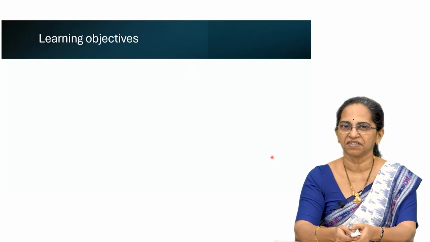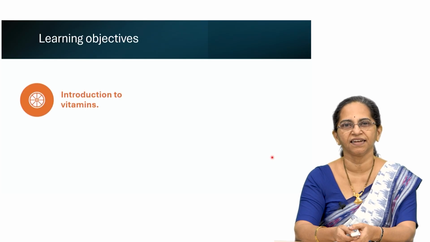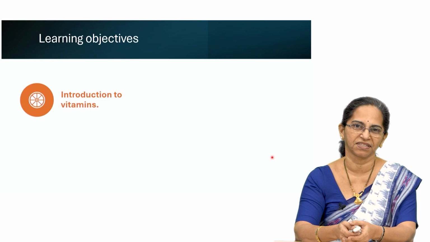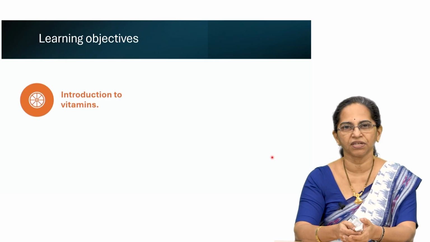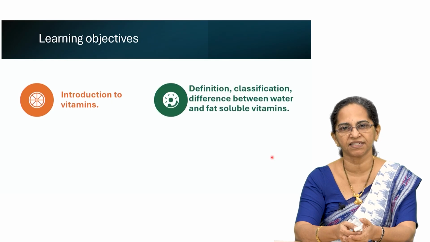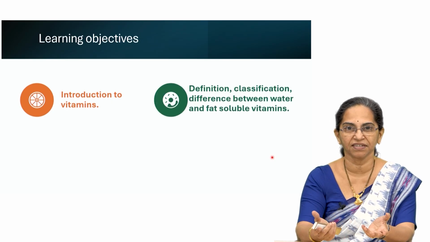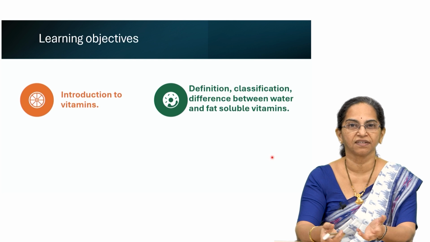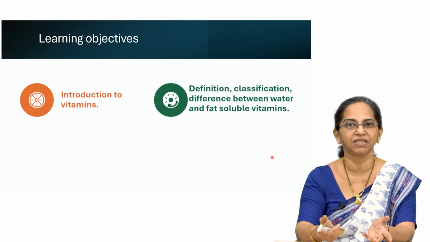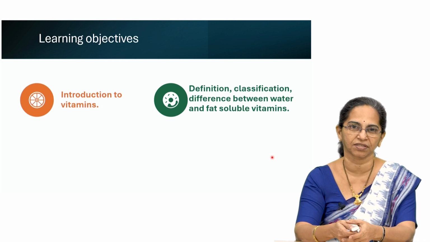What are the learning objectives? The first thing is we'll try to understand the vitamin concept, an introduction to vitamins. With this knowledge, I think we will be able to understand how to define a vitamin, how to classify it, put them into groups, give examples. That will be the second set of objectives.